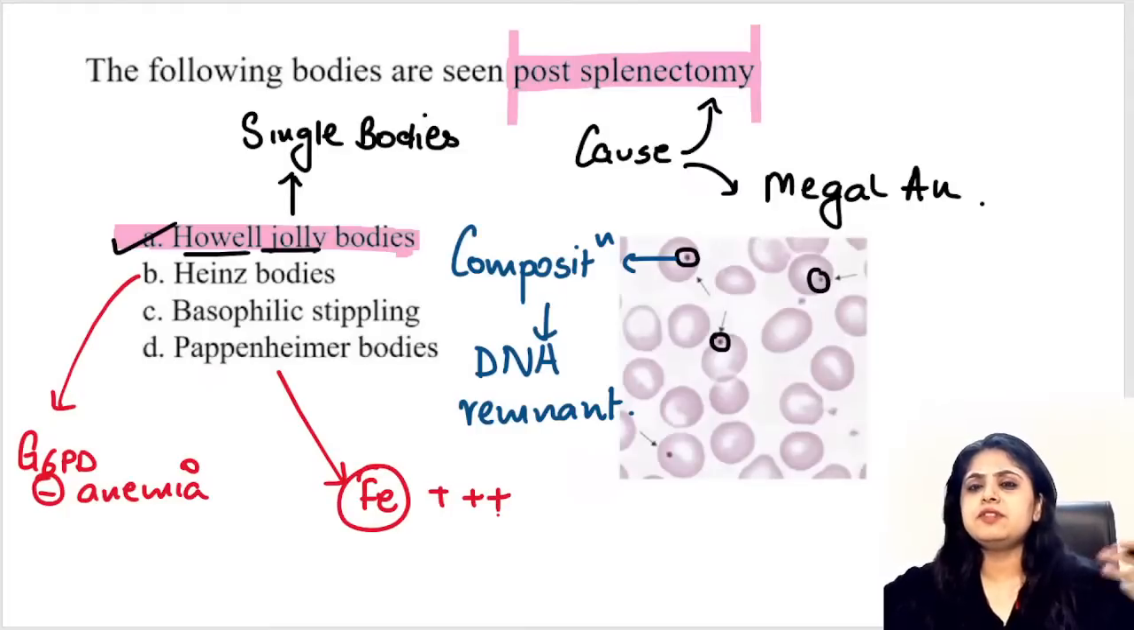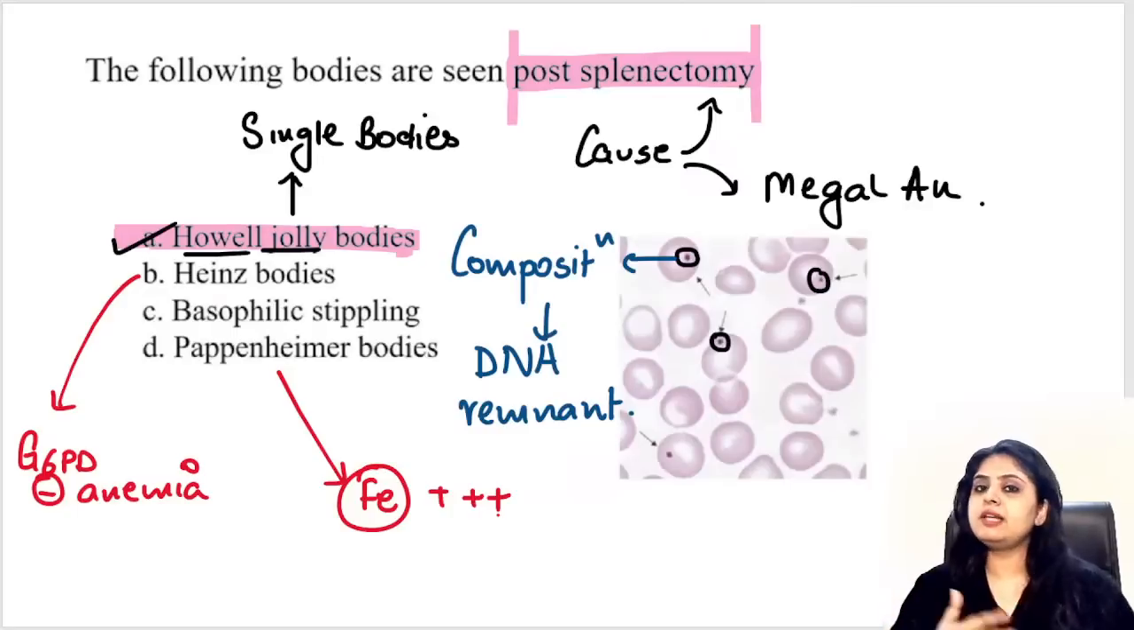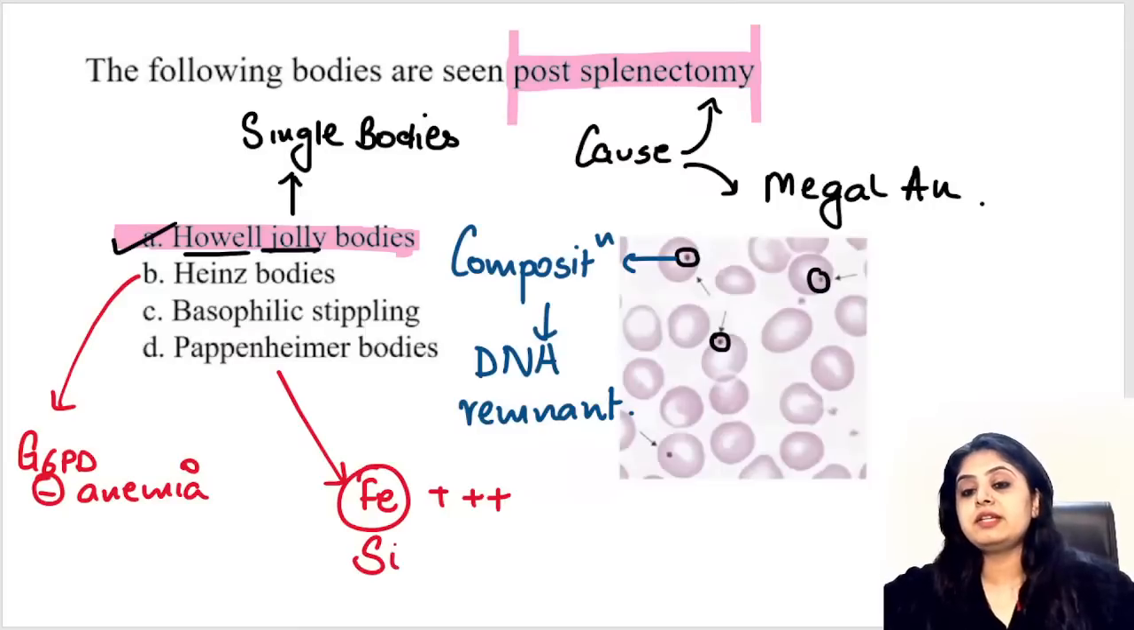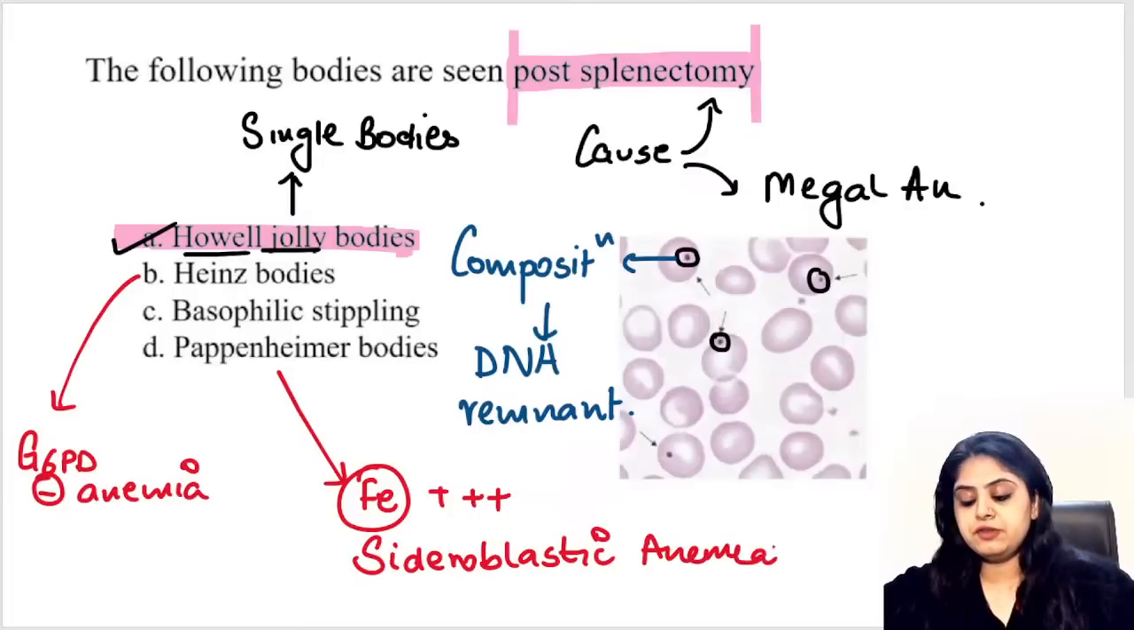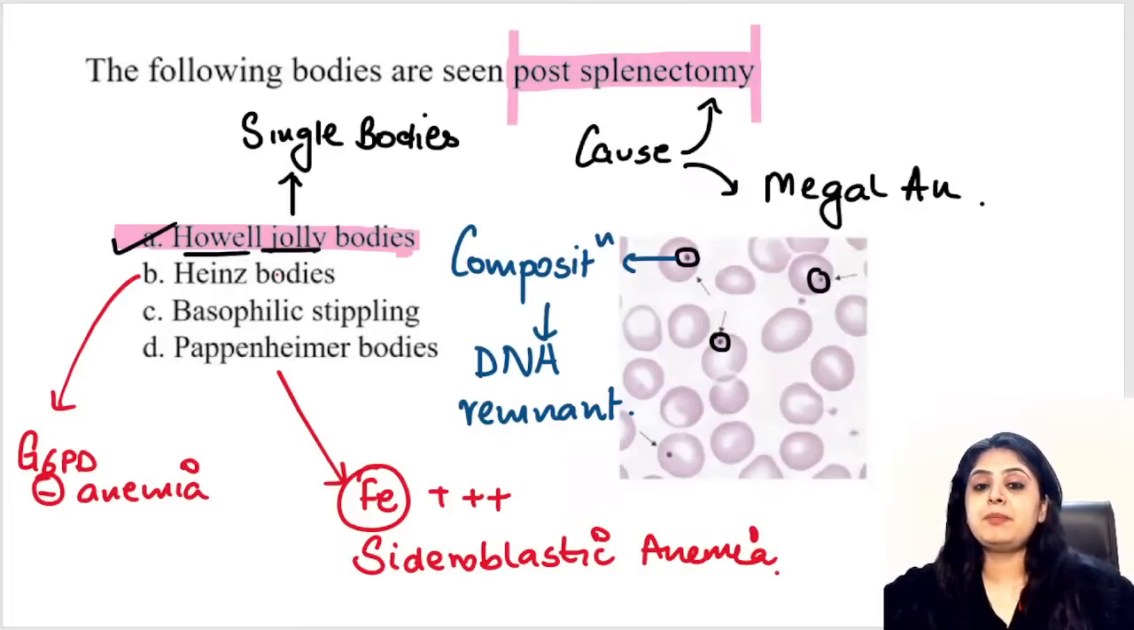A lot of iron. In iron deficiency, iron is deficient, it is not in excess. Which is the anemia in which there is too much of iron? Ma'am, excessive amount of iron, that is going to be sideroblastic anemia. So sideroblastic anemia is going to show me the presence of this excessive iron, that is Pappenheimer bodies.